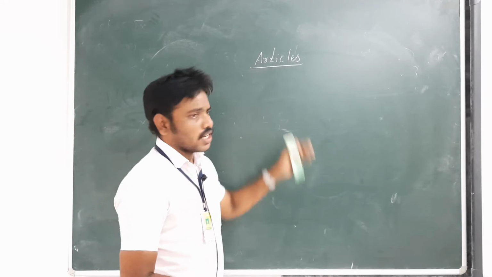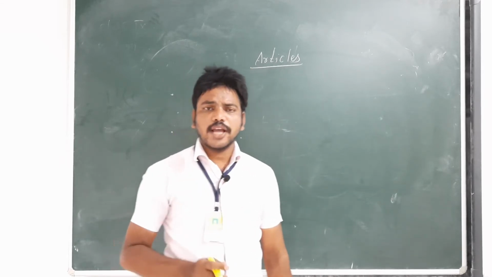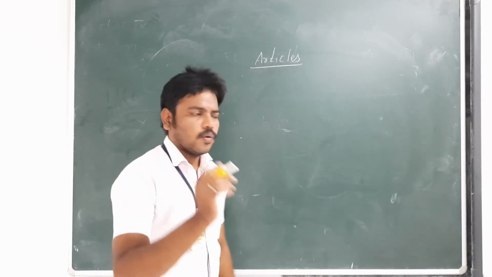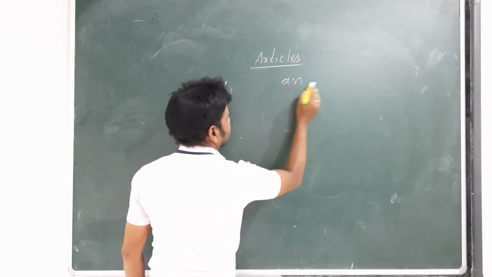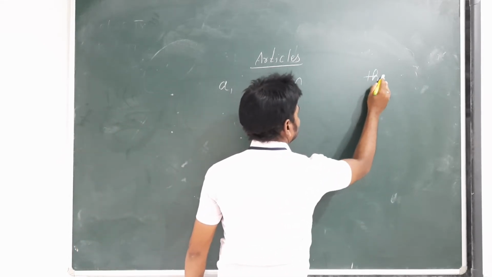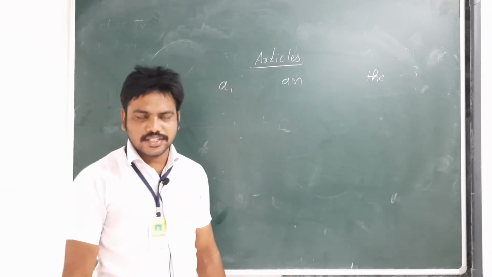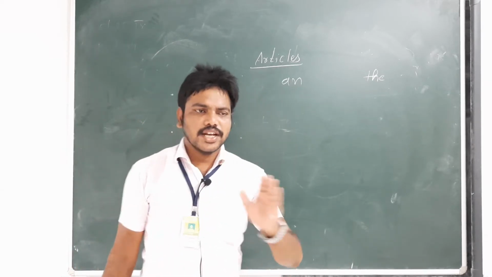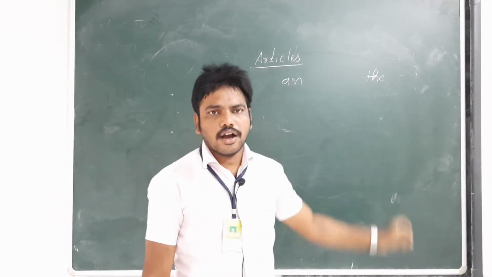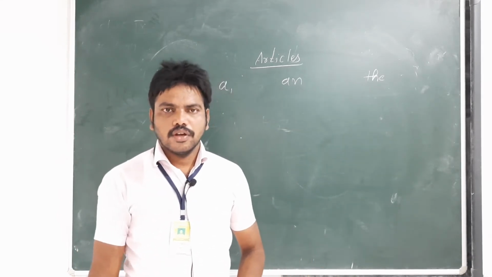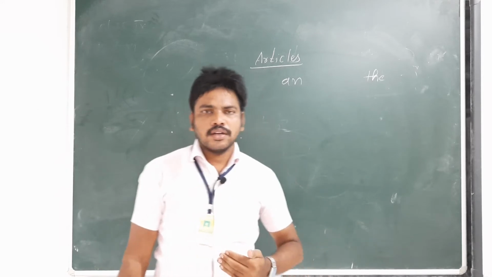So what are articles? We have three types of articles. A, an, the are called articles. Now let us see one by one.